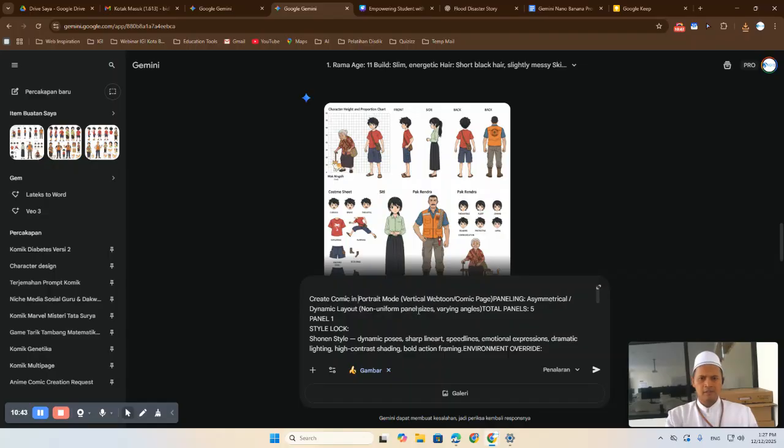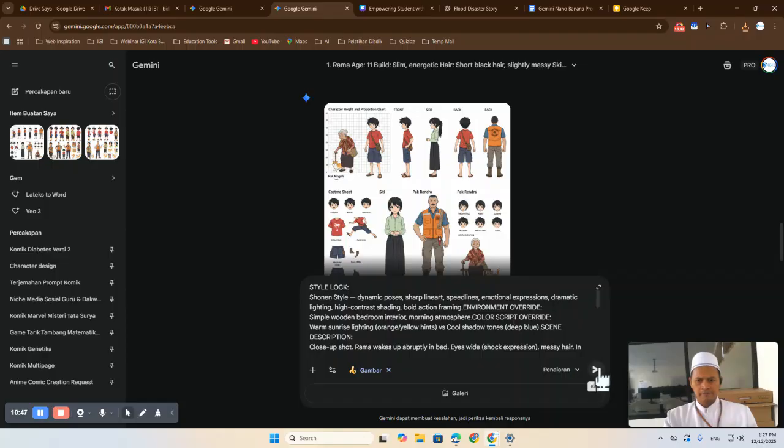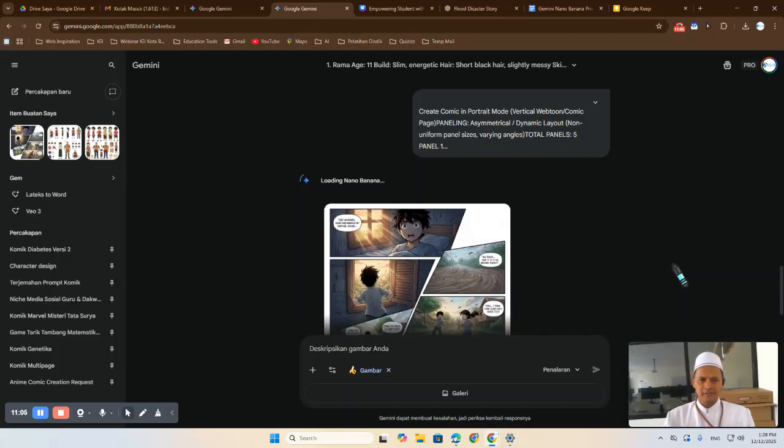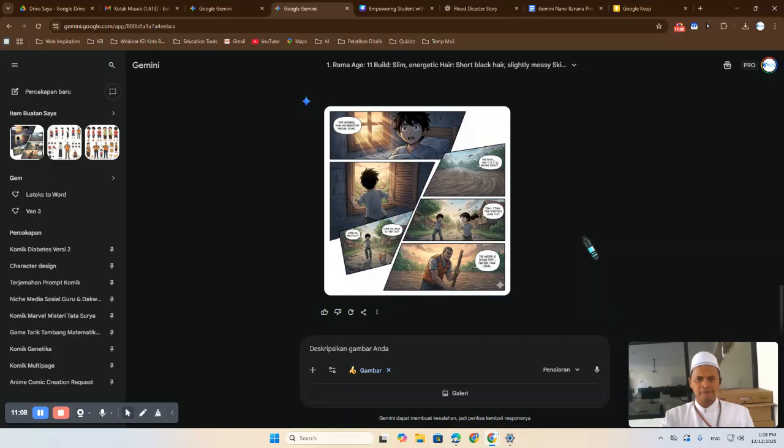Okay, let's change this format. Create comic in this paneling. Maybe the result will differ from my prompt, but the result is still trial and error. Maybe it will reveal the exact character in our setting before, but in my case, this is different from our character, but it's okay.